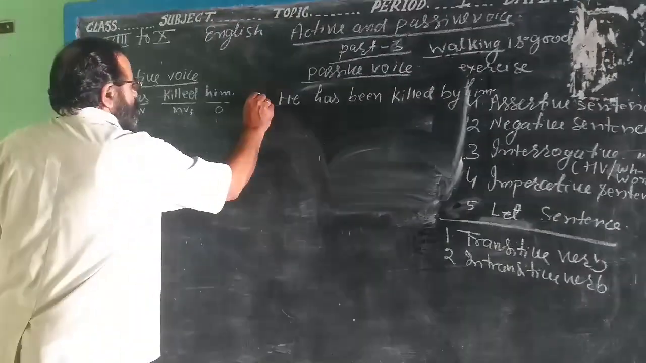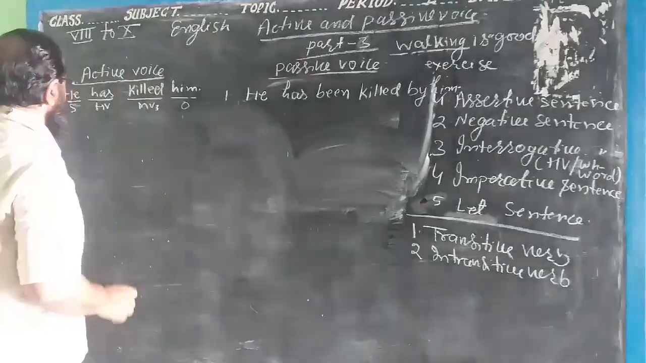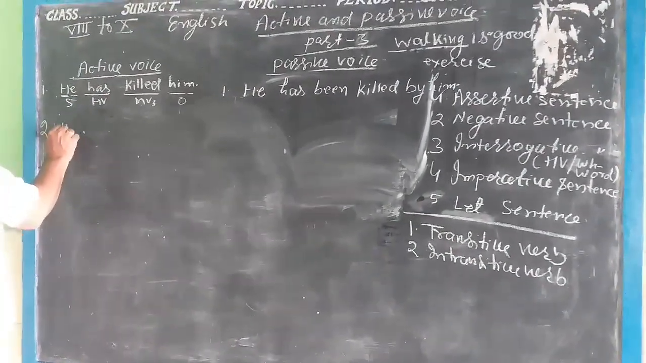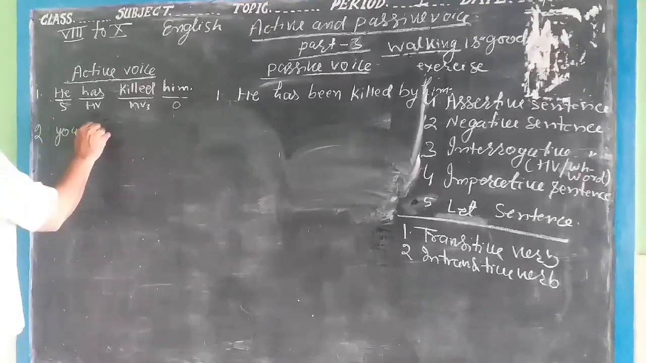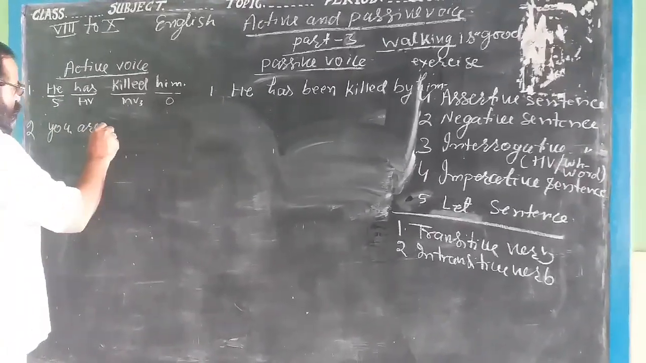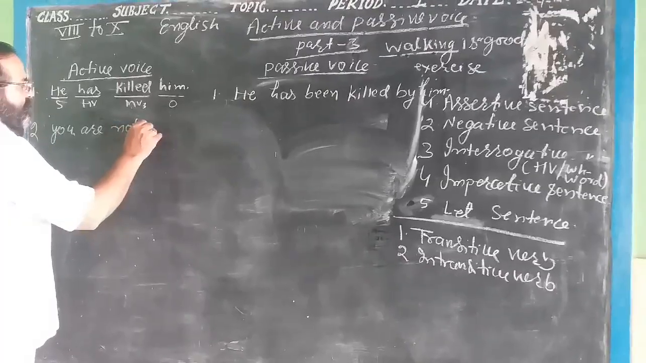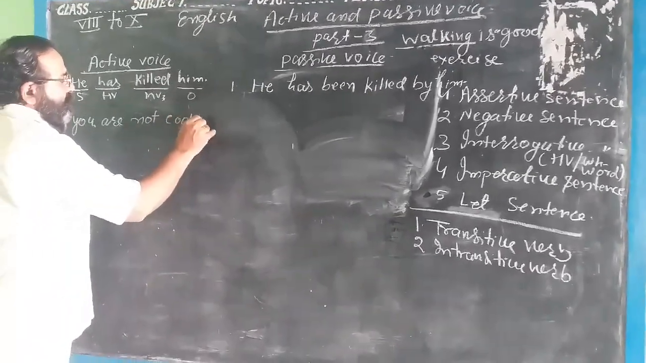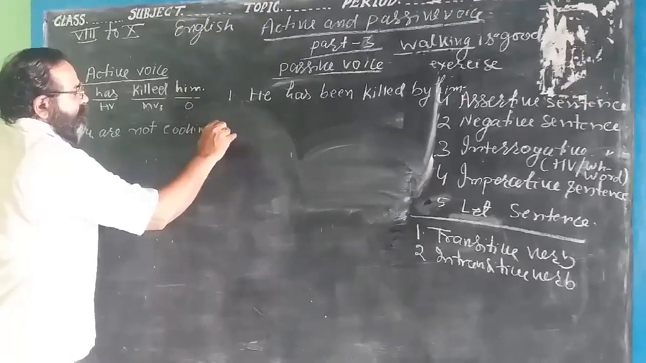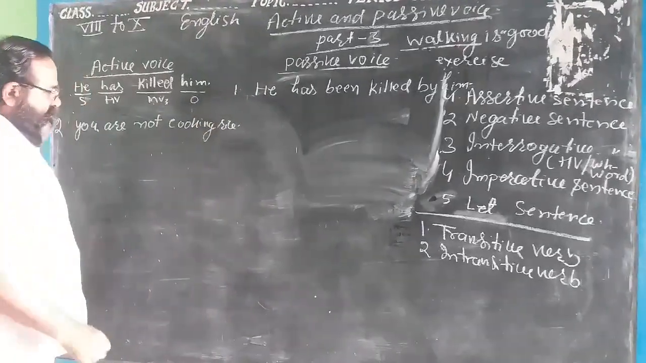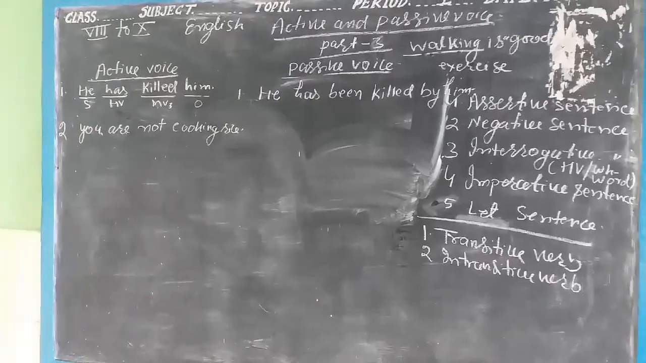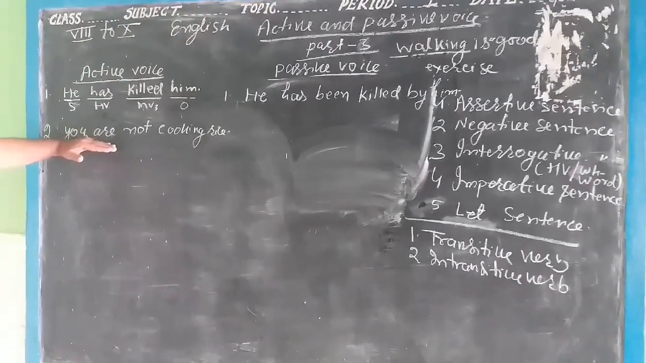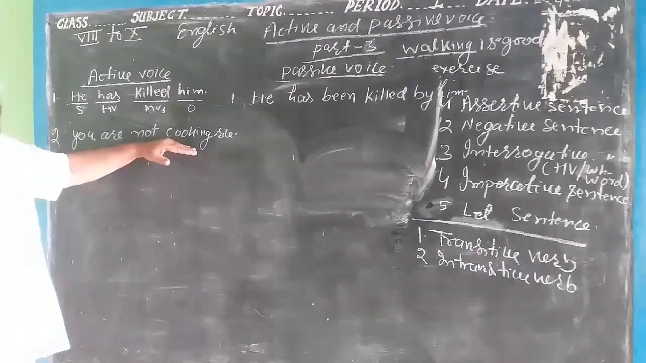Now we want to take the negative sentence. Benny, you are not cooking rice. This is present continuous tense because here the helping verb is are and here is the first form plus ing.